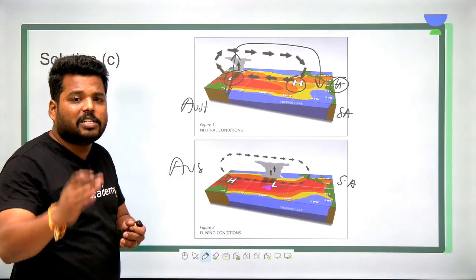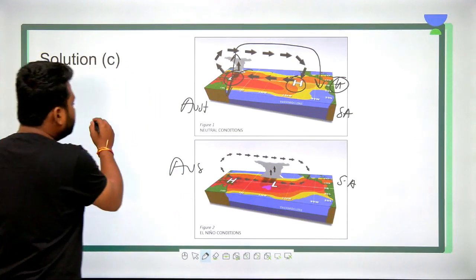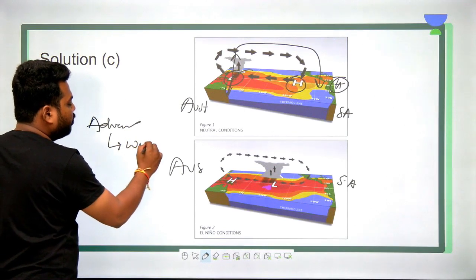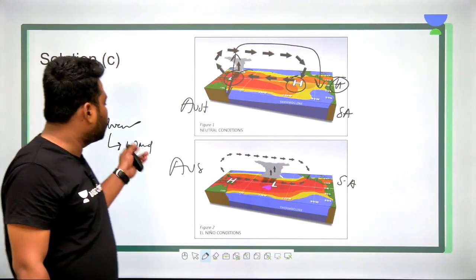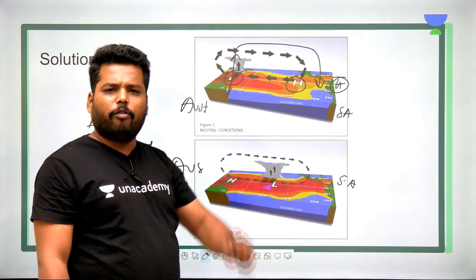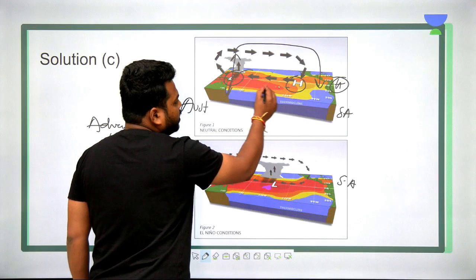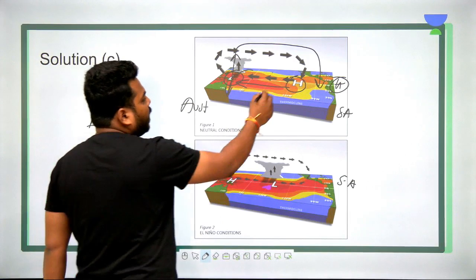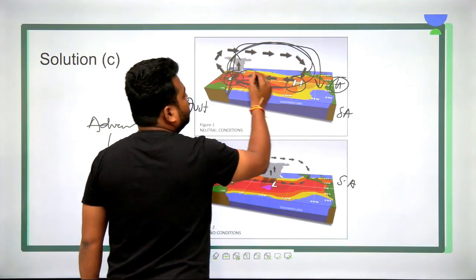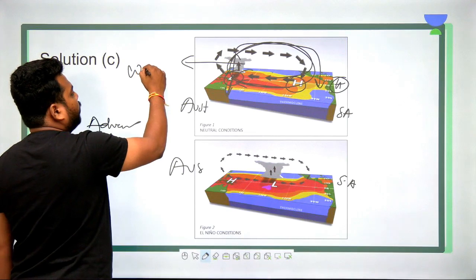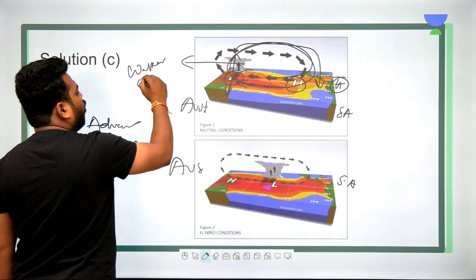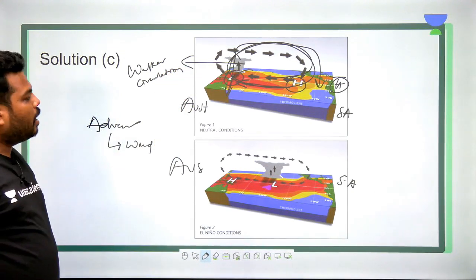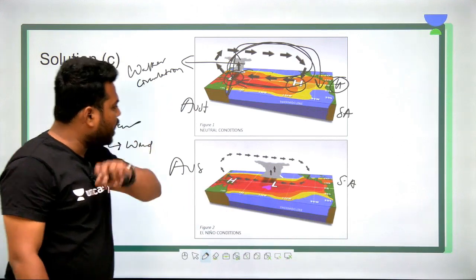And the surface advections, the surface movements of air, advection is nothing but wind movement. Surface wind movement is called advection. Winds are nothing but horizontal movement of air. So hence the surface advections move from South America to the Australian coast. Hence it completes a cycle, and this cycle is called Walker circulation. Done. And let's see the reverse scenario now.